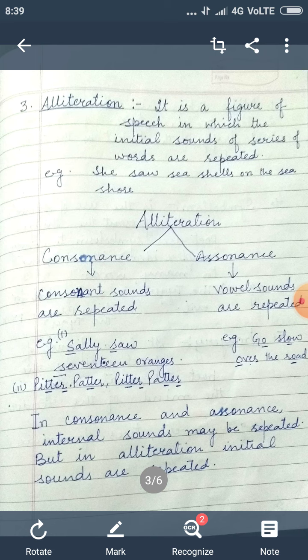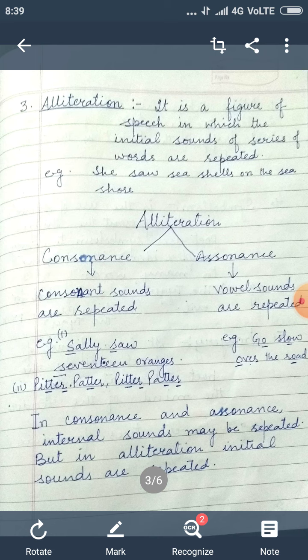Although you might be thinking that I and E are also repeating, they are vowels. You have to see here the consonants. T and R are consonants: T in the middle of the word and R at the end of the word. If the sounds are repeated in such a way, we can say that it is consonance. We have to see the sounds of consonants.